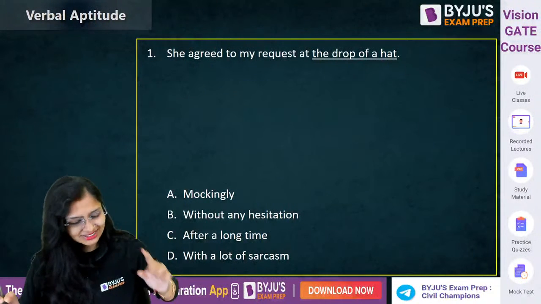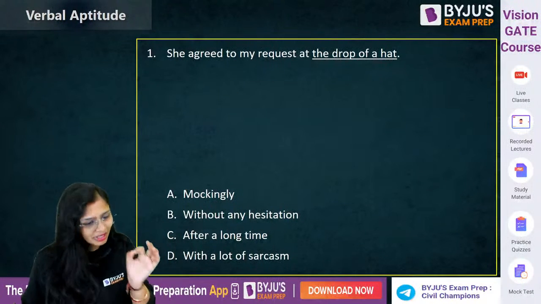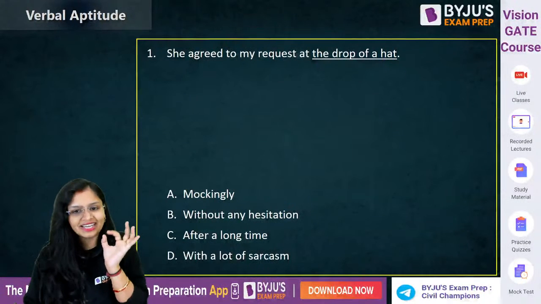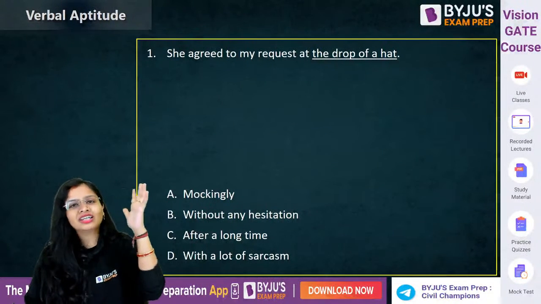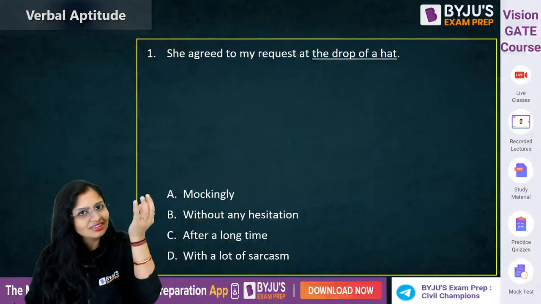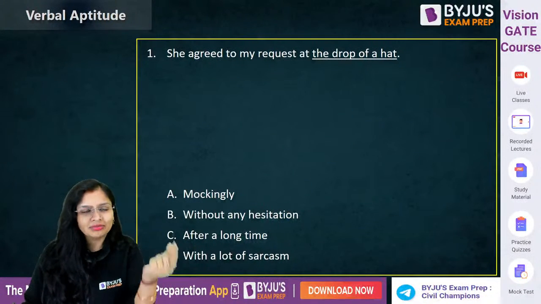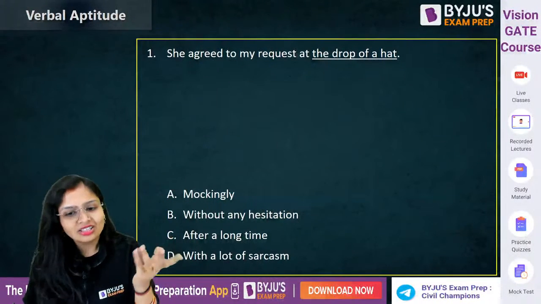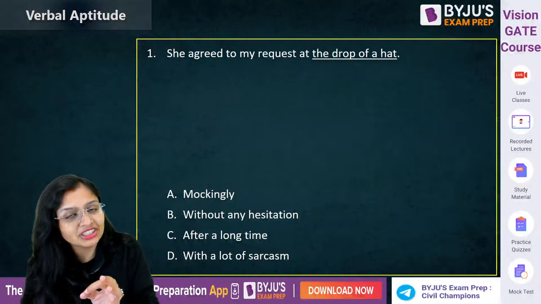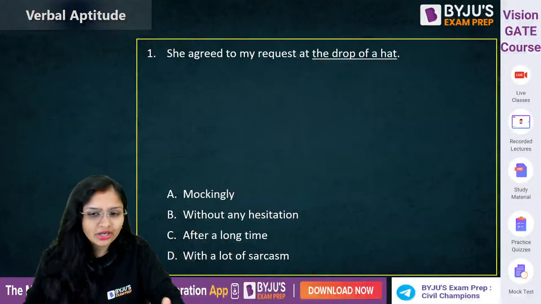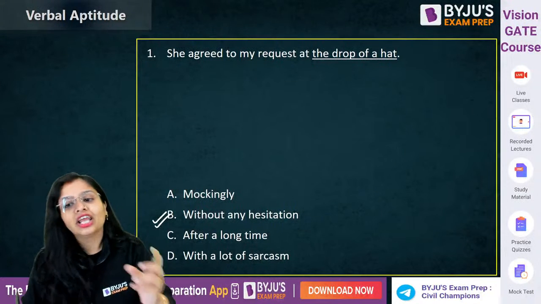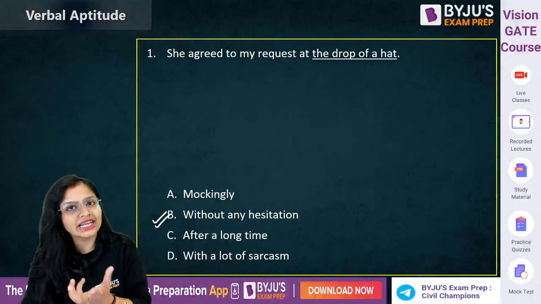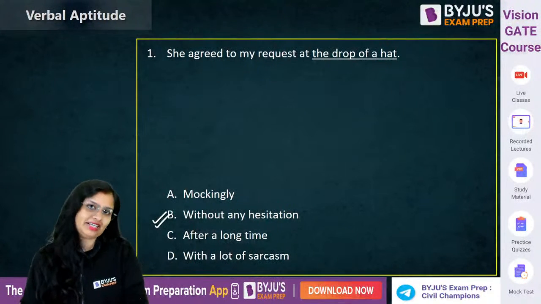First, Lakshmi Narayan said it, then everybody. She agreed to my request at the drop of a hat. Means without any hesitation. After a long time, उसके लिए drop of hat. मतलब मेरा बोलते ना, चीज हुई नहीं, मतलब चीज गिरी नहीं कि हाँ हाँ. So without any hesitation, without any question. Okay, so at the drop of a hat, it means without any hesitation. When you use such words, it increases the beauty of the sentence.